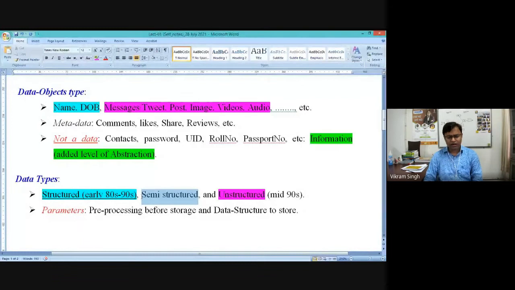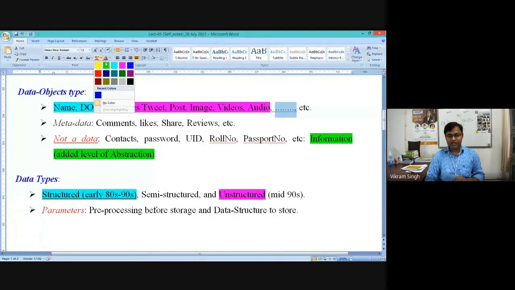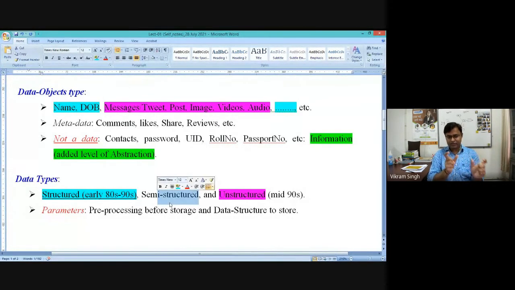There is a third, in-between type of data, which is called semi-structured, right? This is an assignment for you: find out the different data objects of semi-structured type. Semi-structured is nothing but a mixture of structured and unstructured.